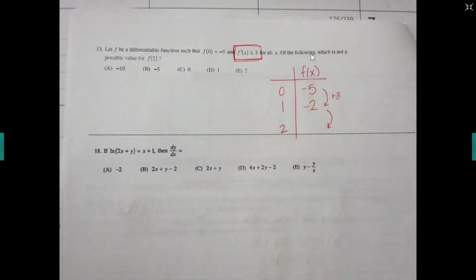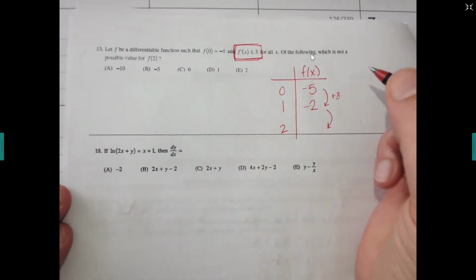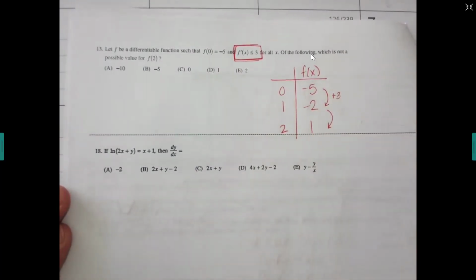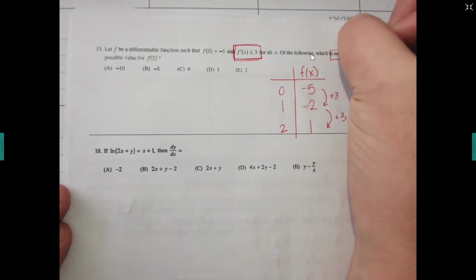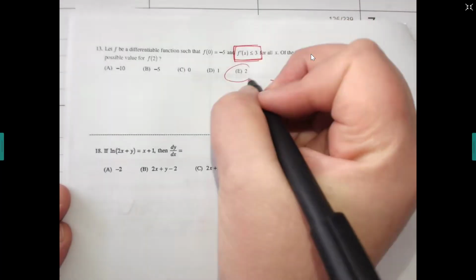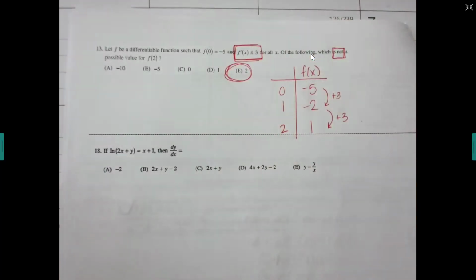And then if it jumps 3 again, which is the biggest possible slope, where would it end up? 1. So what could be the biggest possible value? Or which one is not a possible value? There's no way it could have gotten to 2, because if the biggest jump it can make is a 3, then we couldn't get past 1.